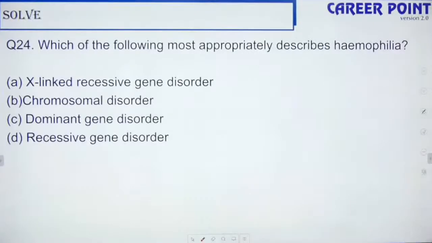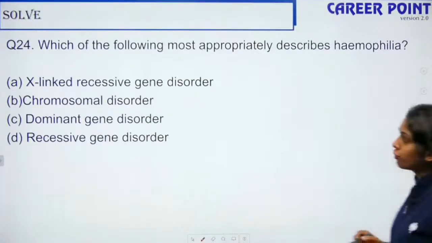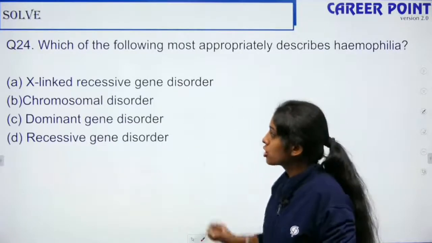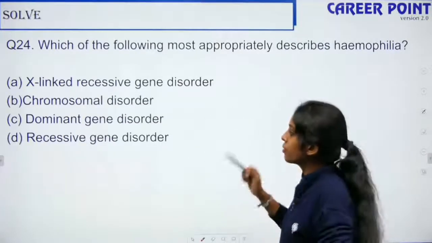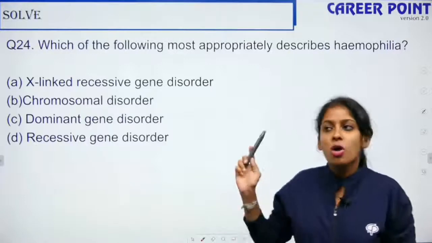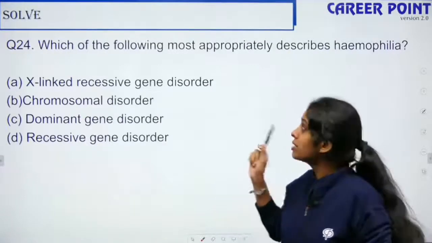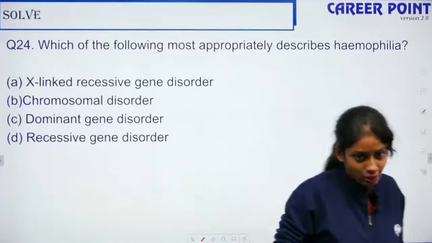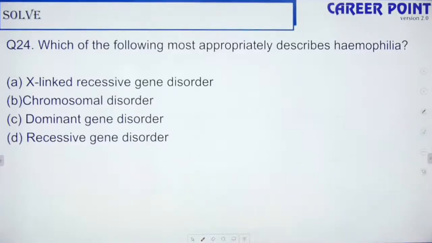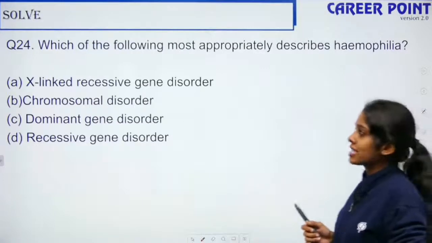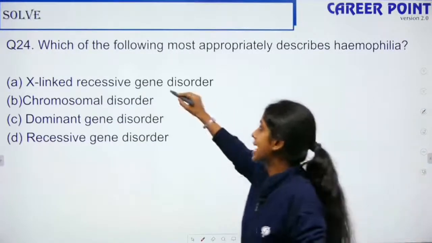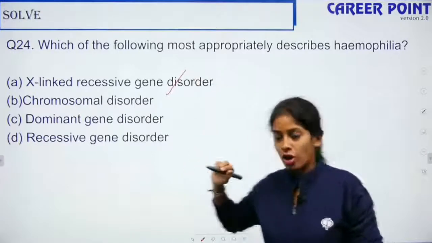Question number 24: which of the following most appropriately describes hemophilia? Sex-linked recessive gene disorder, chromosomal disorder, dominant gene disorder, or recessive gene disorder. Tomorrow in rapid fire Menti, for questions of this type you will get only 8 or 10 seconds to answer, because it's rapid fire. What is the right answer? Yes, it is a sex-linked recessive gene disorder.